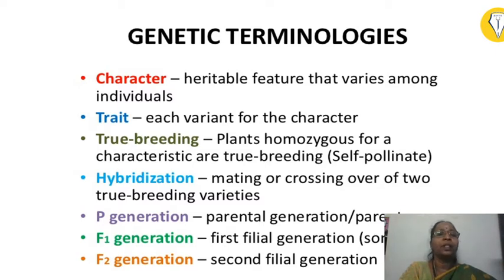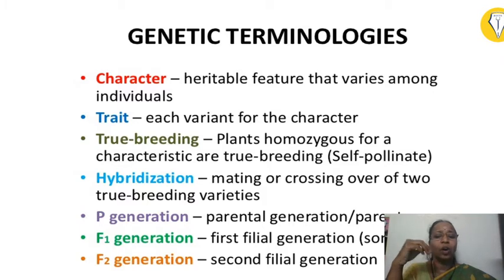The next important terminology is true breeding. The plants which are homozygous for a particular characteristic are said to be a true breeding one. That means it is undergoing self-pollination for many generations. When self-pollinated, they will give rise only to the same character. No other variation is possible. For example, if you are self-pollinating tall plants, they will always give tall plants irrespective of the number of generations which you are self-pollinating.